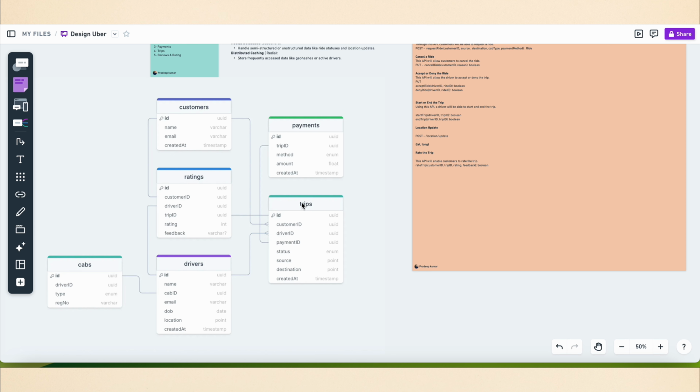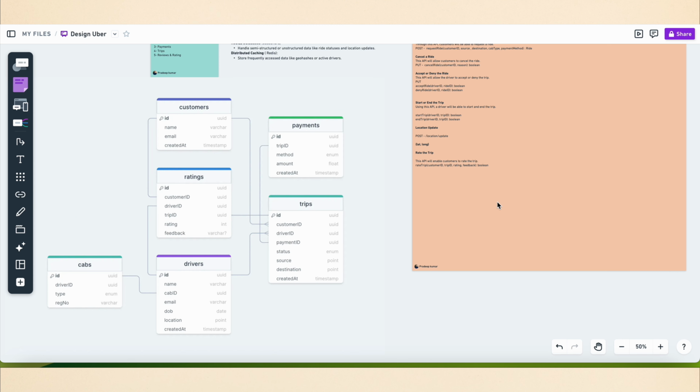And in terms of trips or rides, we must have ID, customer ID, driver ID, payment ID, status, source, destination, and created at. Ratings I did not include, but we can mention ratings ID, customer ID, driver ID, trip ID, rating, feedback. These are simple and straightforward columns to support the functional requirements we have taken.